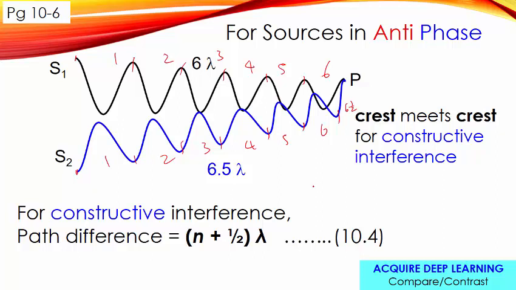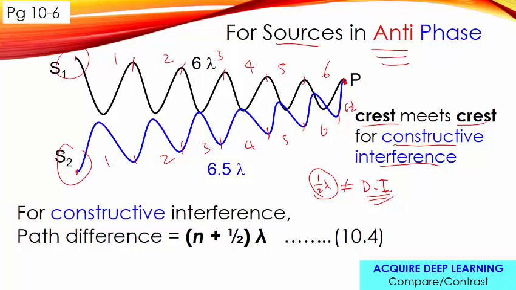So in the end, we get half lambda, but in this case, it is crest meets crest, so we are supposed to have constructive interference. So although the difference is half lambda, it is not destructive interference because the sources start anti-phase: one starts with a crest, one starts with a trough.